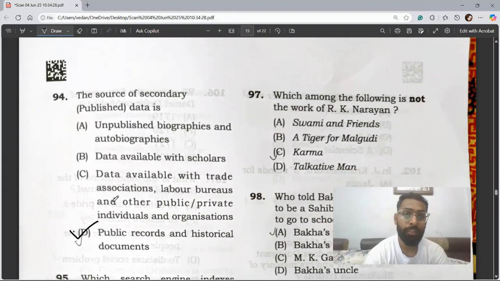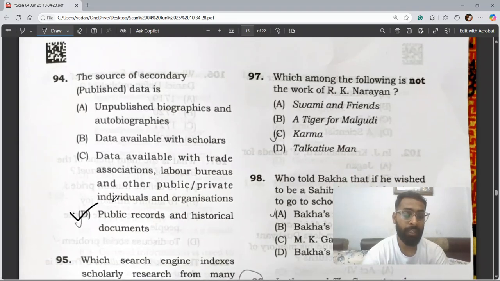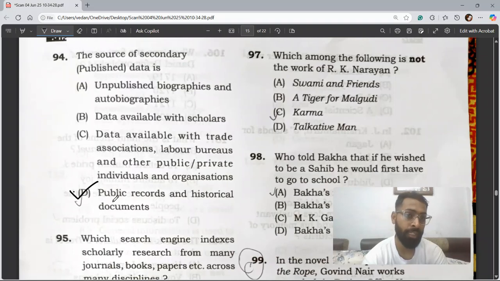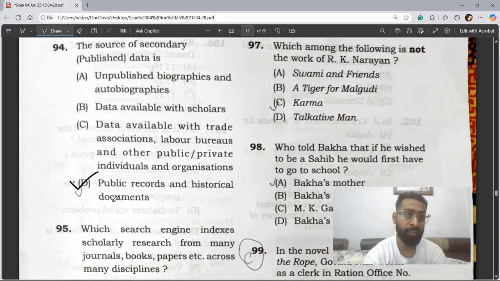Question 97. Which among the following is not the work of R.K. Narayan? So, R.K. Narayan's work out of these four options, as if you search on Wikipedia, Swami and Friends, A Tiger of Malgudi, Talkative Man, all options are given. All the options which are mentioned here, except C, are the work of R.K. Narayan. So, the correct option would be C. The Karma is not a work of R.K. Narayan.